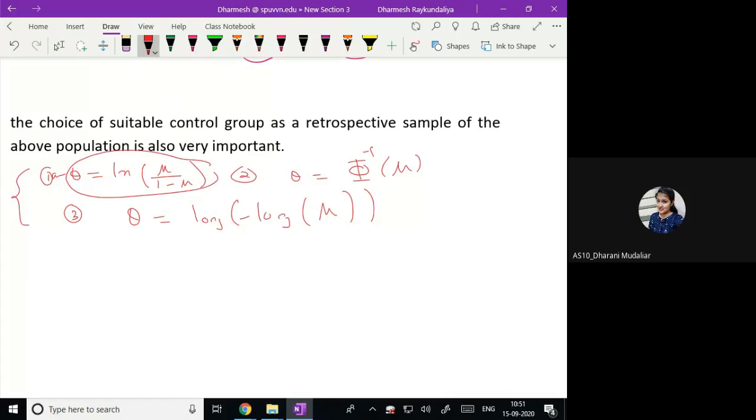But the logit link gives the same estimate of the parameters whether the data is sampled retrospectively or prospectively. So that is how we always use the logistic link. I will show you how it is useful.